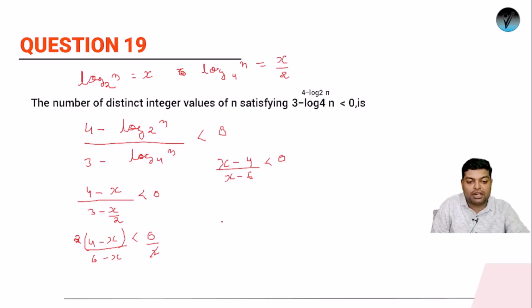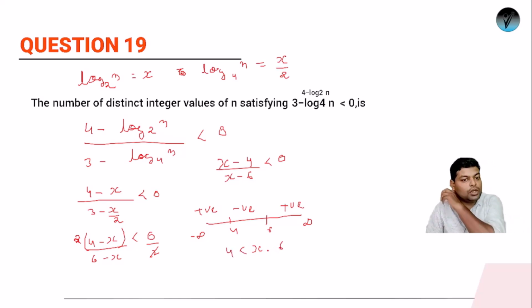So if I plot it on a number line, the two roots will be 4 and 6. Here we'll be having 4, here we'll be having 6. Here it's positive infinity, here negative infinity. So this one will be a positive zone, this one a negative zone, and this one a positive zone. So we need a negative zone. It means that x lies between 4 to 6. The value of x will lie between 4 to 6.